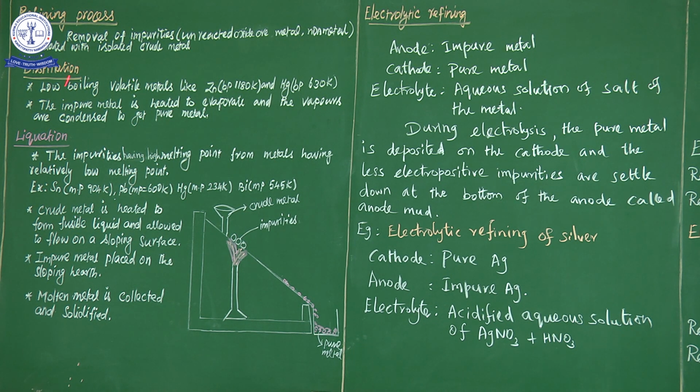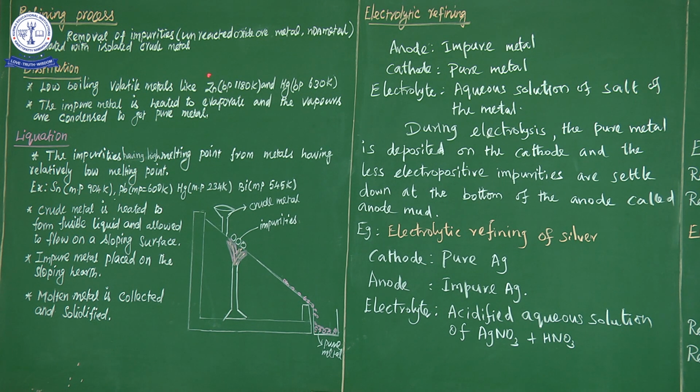The very important condition for distillation is that the metal must be low boiling and volatile. The metal to be purified by the distillation process should have a very low boiling point and be a volatile metal. Volatile means that during boiling it is immediately converted to vapor, easily evaporated. So the metal should have a low boiling point and be volatile.